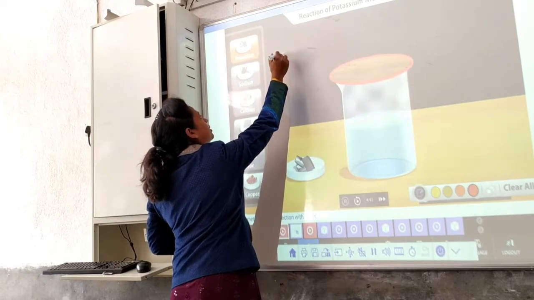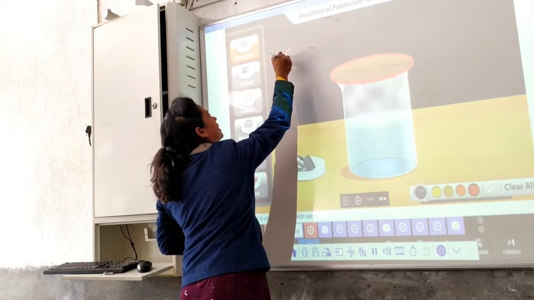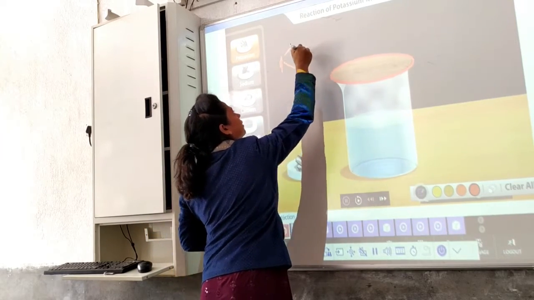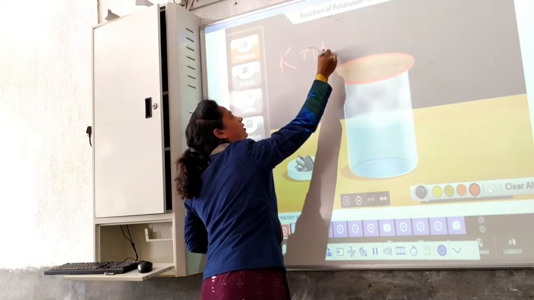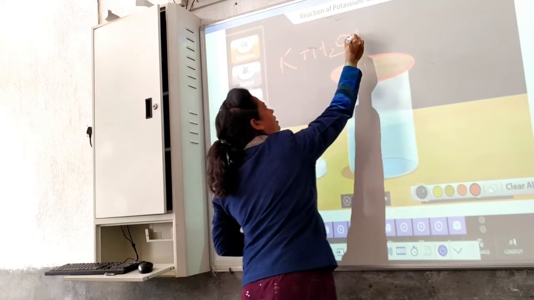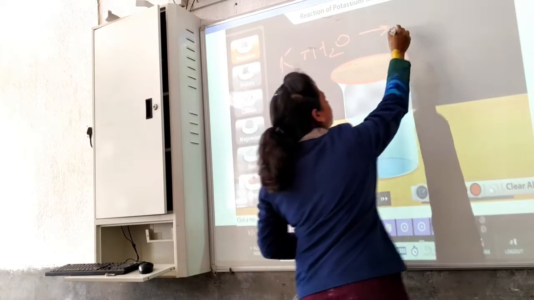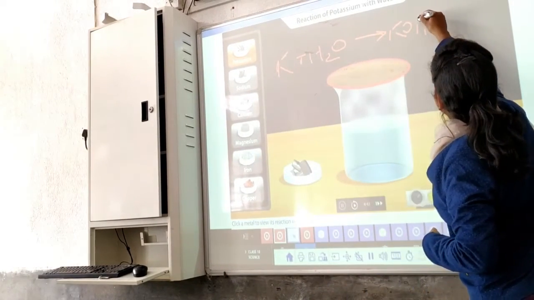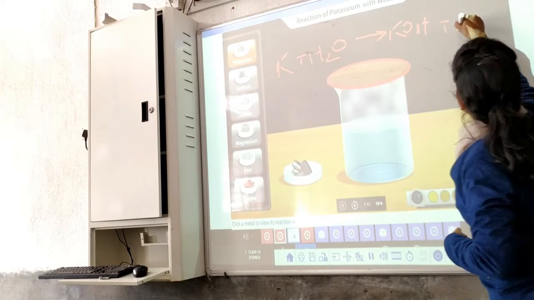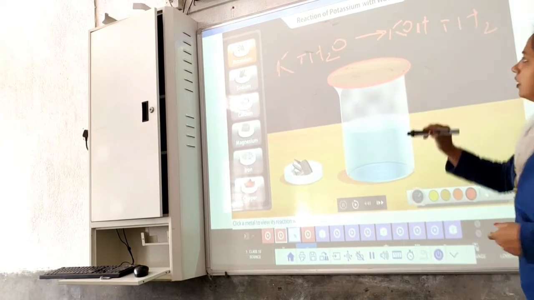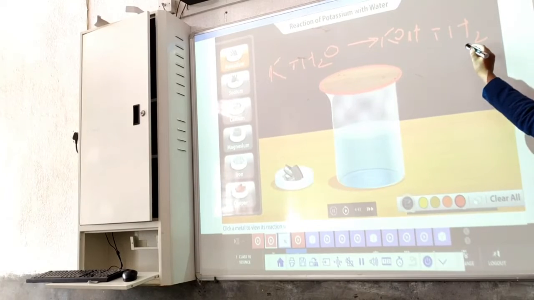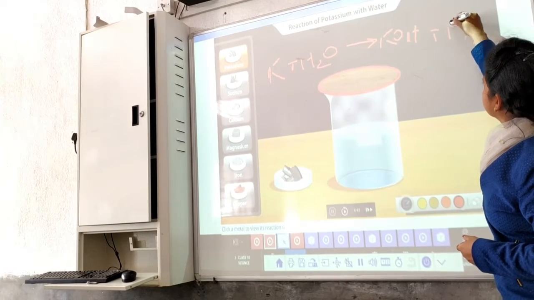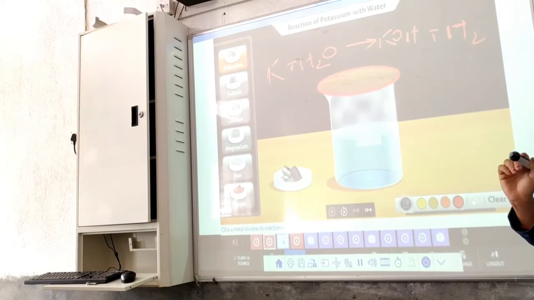Clear? Now if you remember the reaction in the video, the reaction was K plus H2O. The product was KOH plus H2, which means there is production of hydroxide with the release of hydrogen gas. Clear?